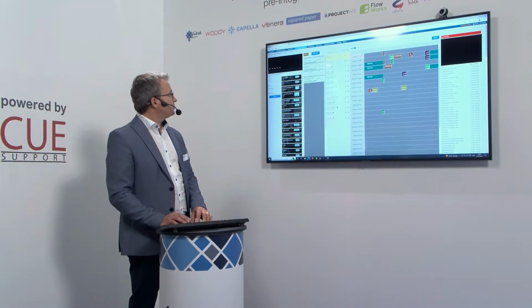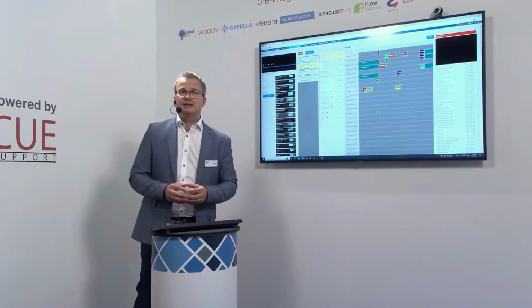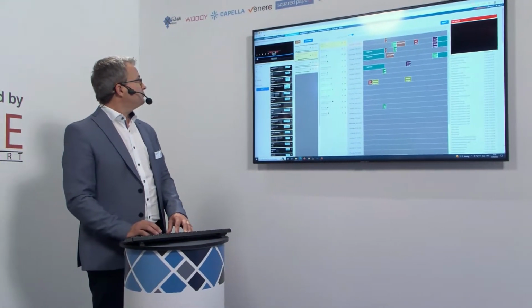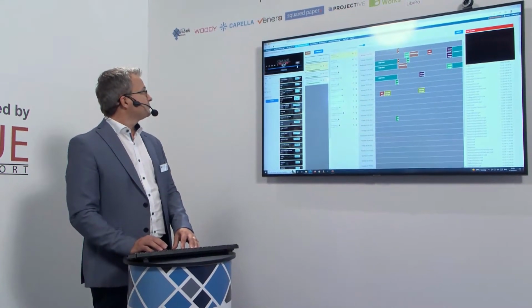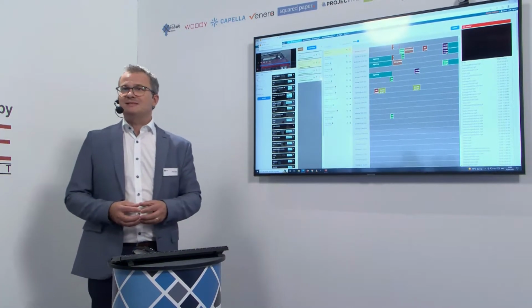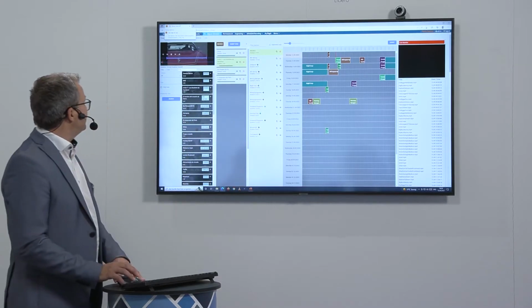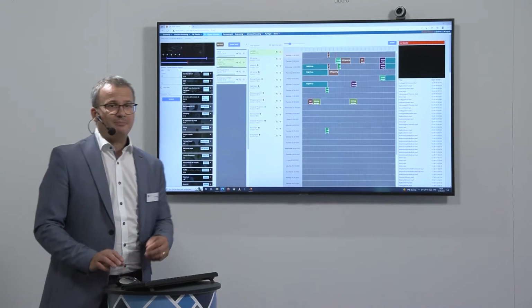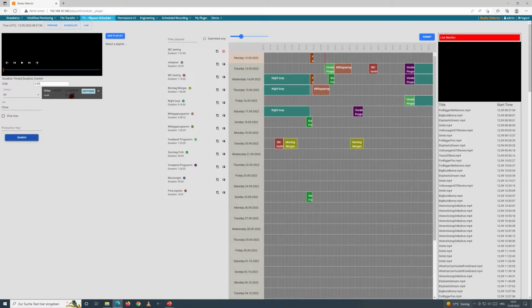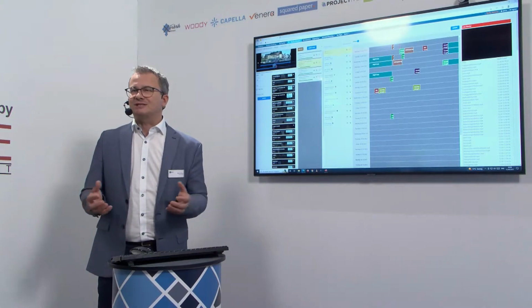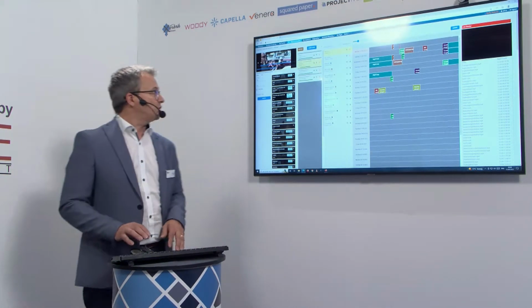It might happen that we want to change the order, or there's content that is not yet fully prepared and trimmed. Let's play it, and we can set in and out points to trim the content for the playout. Now, many of you might be in the business of ad insertion, and for that reason we want to set ad splice points, and this is done here below. So we end up with a prepared clip in that playlist that at the end of the day either gets played out, which includes all the decoding, or is just streamed out when we talk about pre-encoded content.